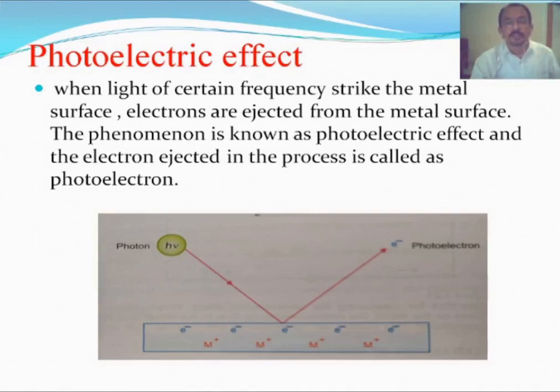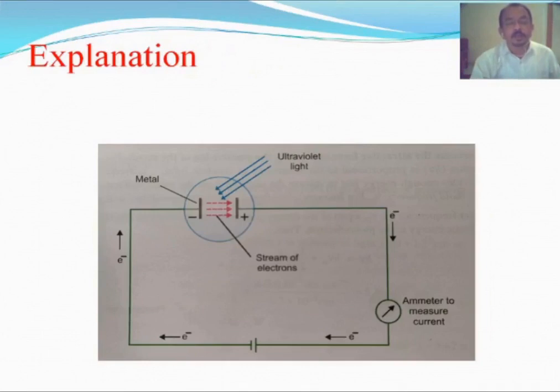The photoelectric effect is explained with the help of a photoelectric cell. Here is the photoelectric cell. A photoelectric cell is an evacuated tube with a metal cathode and an anode. When light or radiation falls on the metal surface, electrons are ejected from the cathode and get attracted to the anode, and in this way a circuit is completed. Current flows in the galvanometer or ammeter.